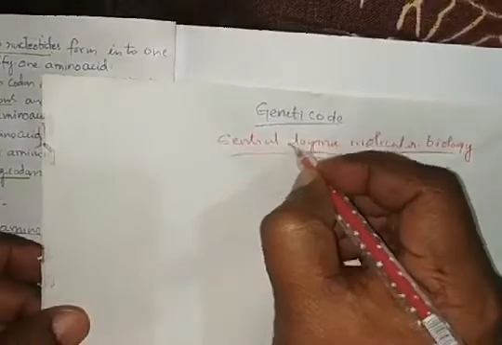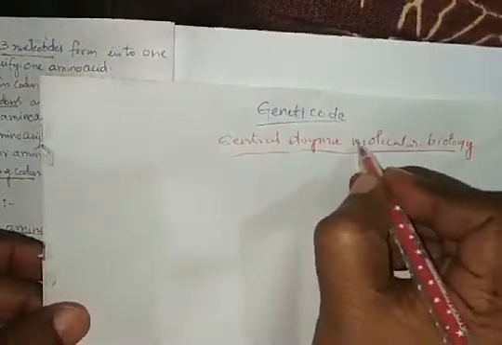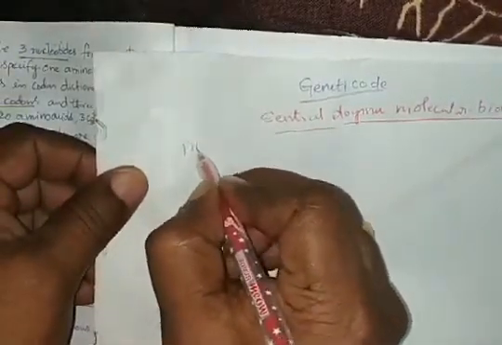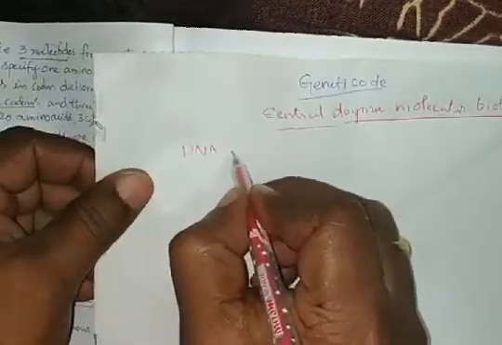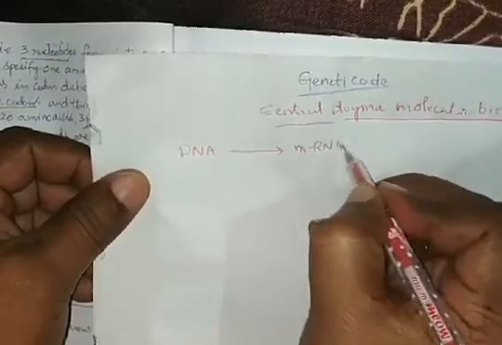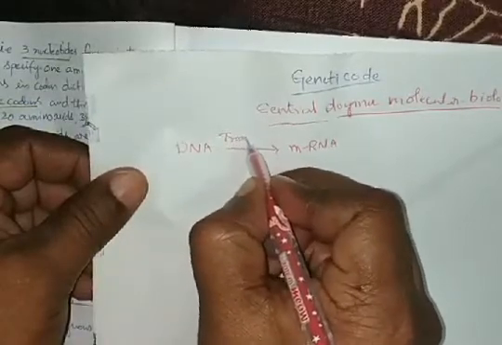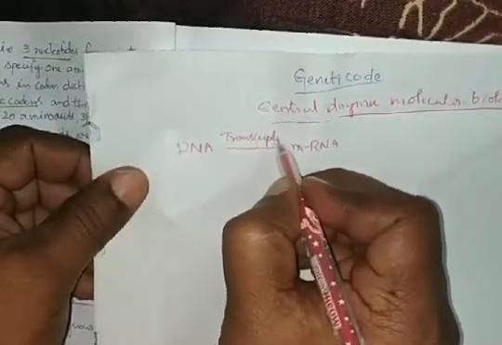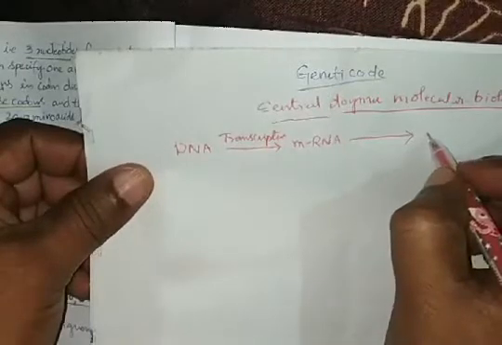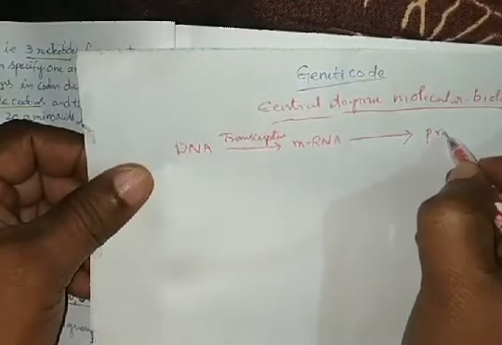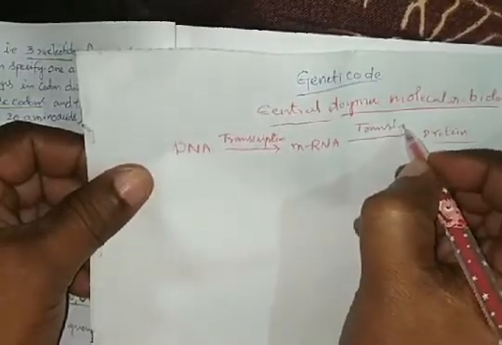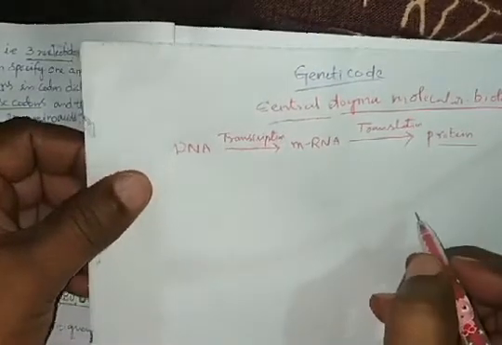The central dogma of molecular biology says that the genetic message present in the DNA can pass to the mRNA by the transcription, and then the nitrogen base sequence of the mRNA can be translated into a polypeptide amino acid chain, that is a protein, by the translation mechanism.